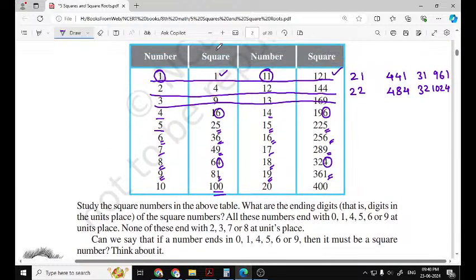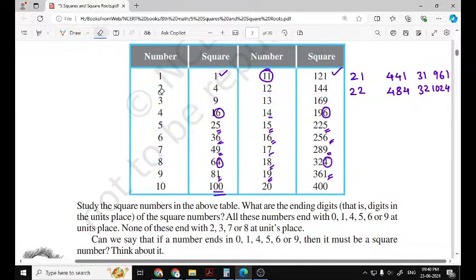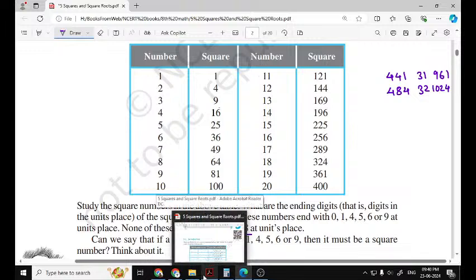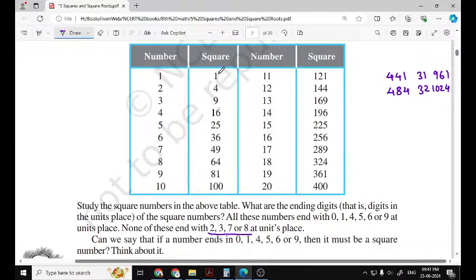Now if we observe this table carefully, we can see that a square cannot end with 2, 3, 7 or 8. Any perfect square. Let us observe these end digits of squares. From 1 up to 20, no number's square ends with 2. Then a perfect square cannot end with 3.